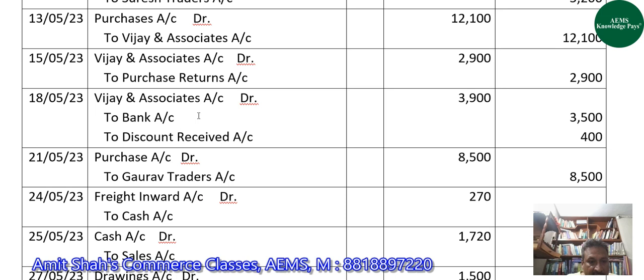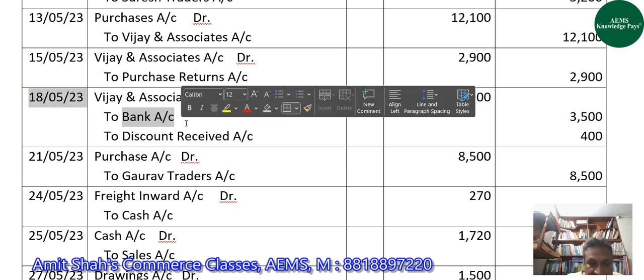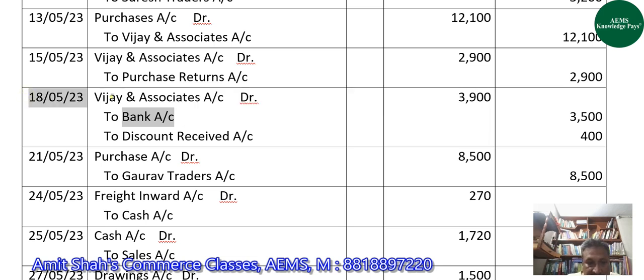After this, bank account is involved here, with bank account getting credited on 18th May. So on 18th May on the credit side of bank account, we will write by Vision and Associates with 3,500.